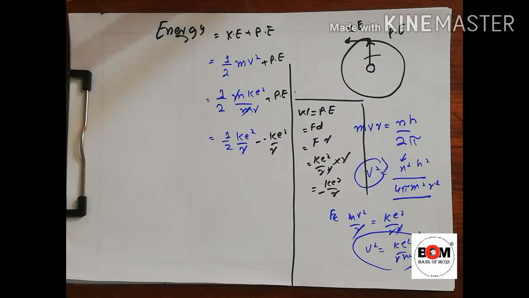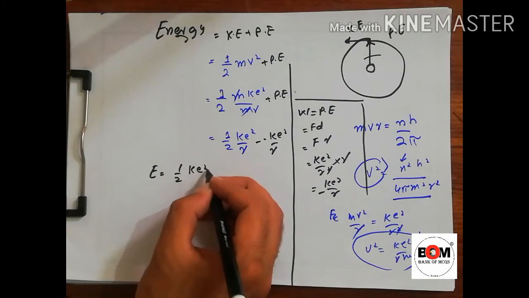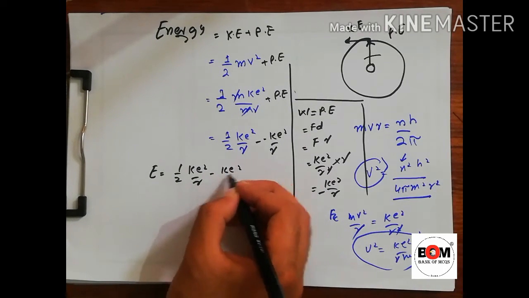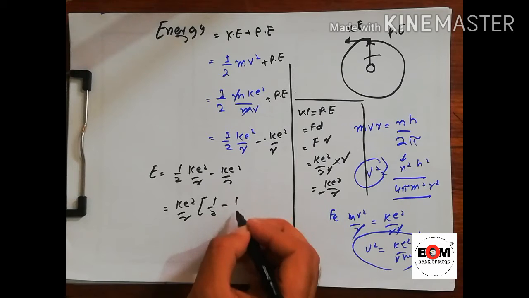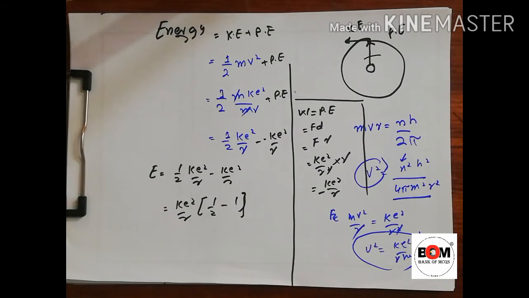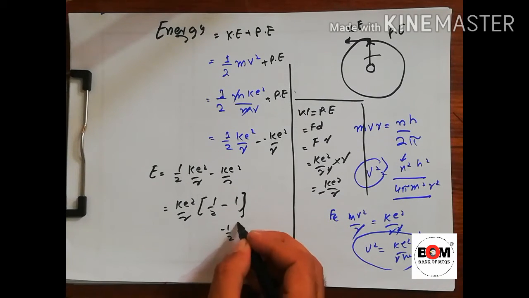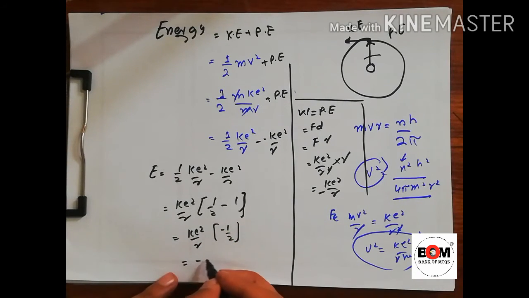Now E is equal to half ke square by r minus ke square by r. Taking ke square by r as common, we get 1 over 2 minus 1. What will we get from 1 over 2 minus 1? We will get minus 1 over 2. So ke square by r into minus 1 over 2 is equal to minus 1 over 2 ke square by r. So this is the energy equation.